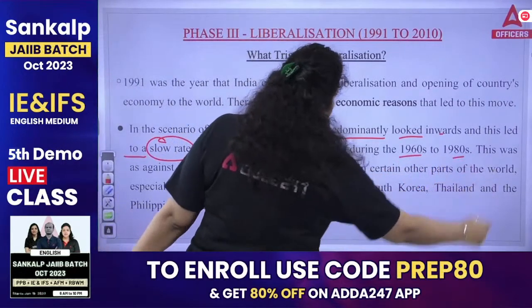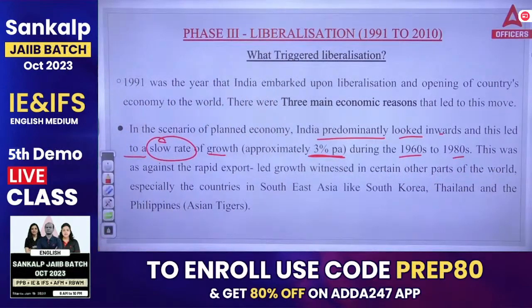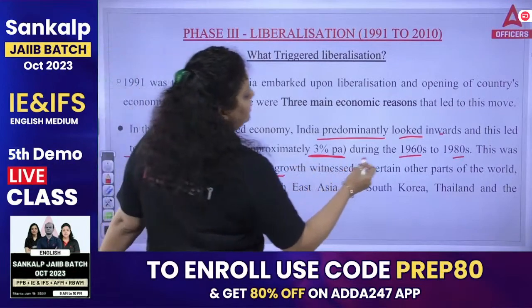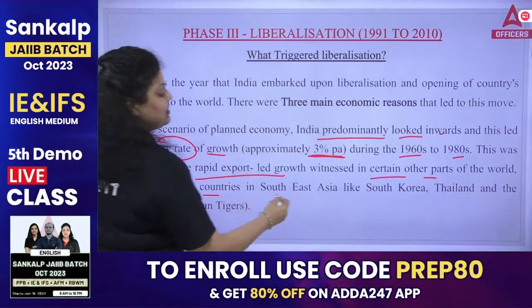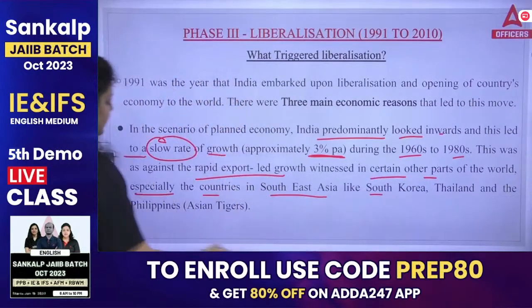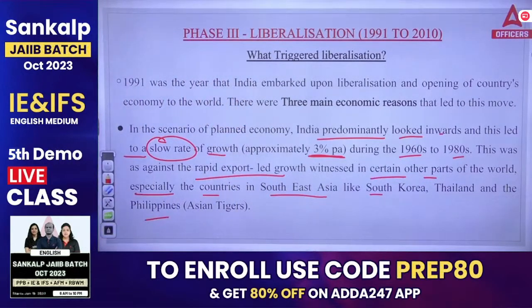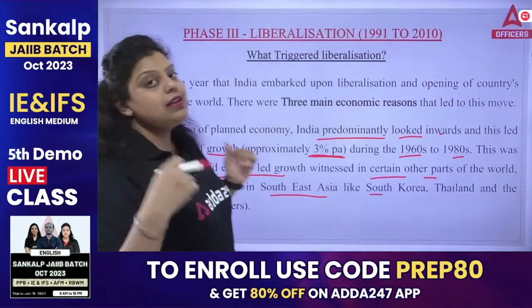Now, during the 1960s to 1980s, this was as against the rapid export-led growth witnessed in certain other parts of the world, especially the countries in Southeast Asia like South Korea, Thailand, and the Philippines. So the rapid export-led growth was seen in other parts of the world, but not in India.